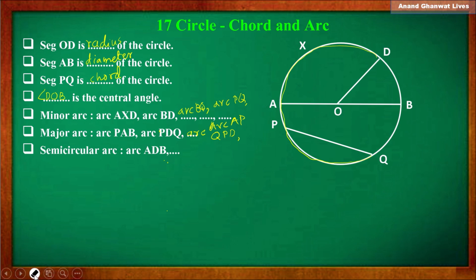Semicircular arc. You know that diameter of a circle divides circle in two equal arcs, and each arc is called as semicircular arc. Now arc ADB is a semicircular arc, and another semicircular arc is arc AQB. So write down arc AQB.